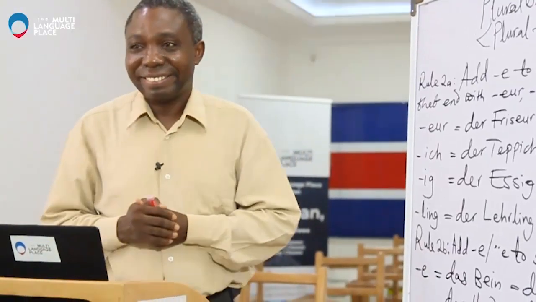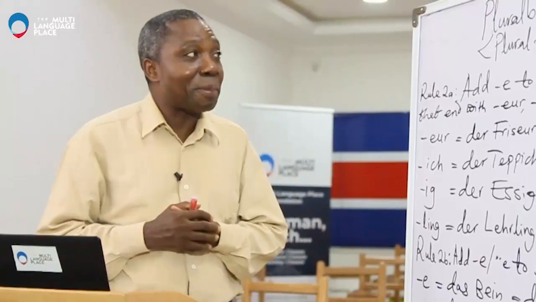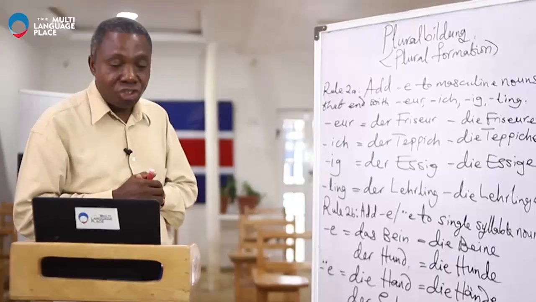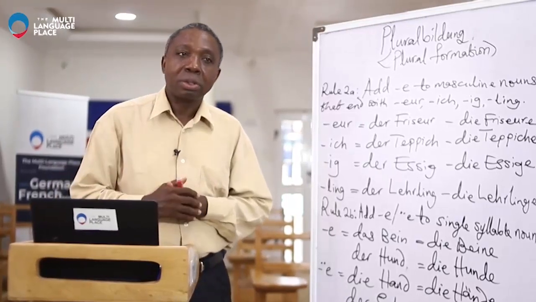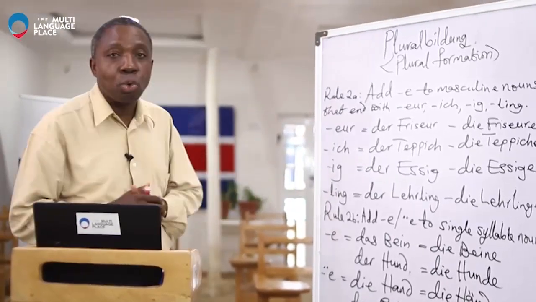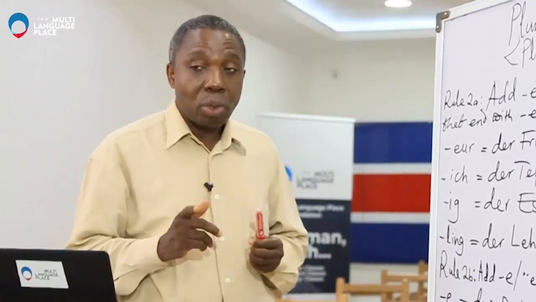Dear learners, we're going to continue with the formation of plural in German. We have talked about Rule 1a and Rule 1b. Now we come to Rule 2a. And what do we have under this rule?